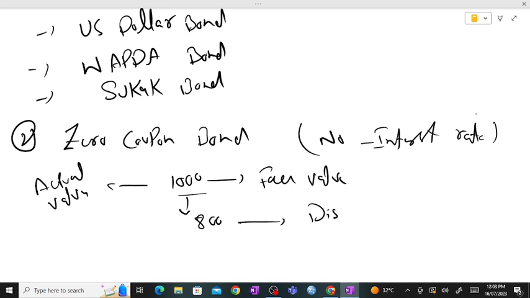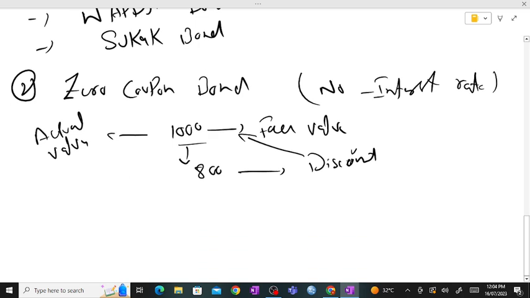This is a discount. Why am I saying this is a discount? Because it's selling for less than its face value. And if it is selling higher than its face value, then it would be a premium. So whenever you buy a bond, you will buy it at a discount. There would be no interest rate, and when you sell it after its maturity time, you will sell it at its face value.